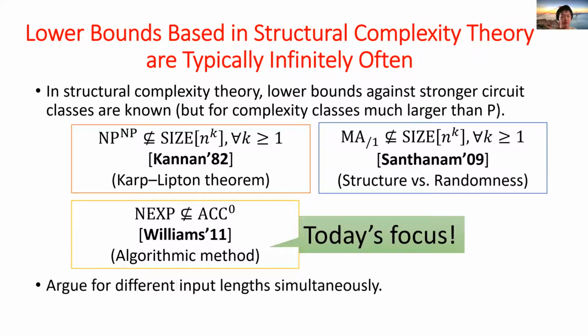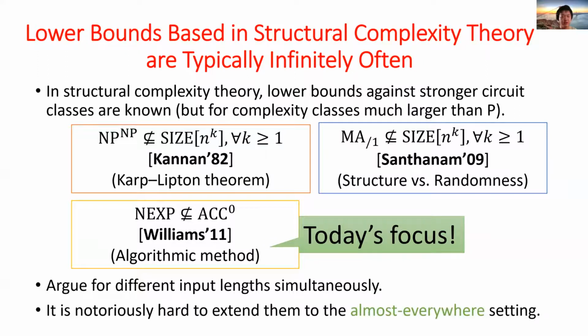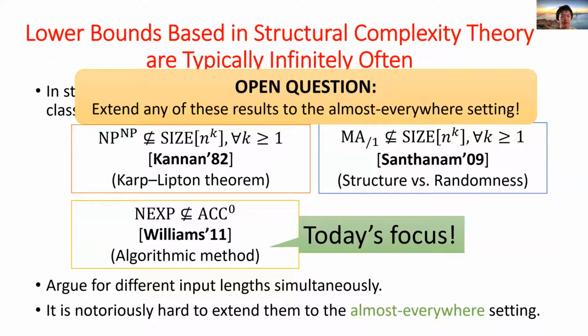All three examples argue for different input lengths simultaneously. Such arguments usually involve proof by contradiction and case-by-case analysis. It is widely open whether these lower bounds can be extended to corresponding almost everywhere separations.